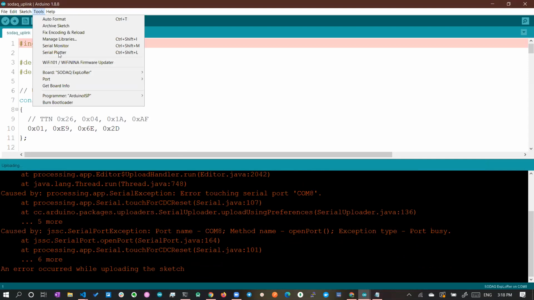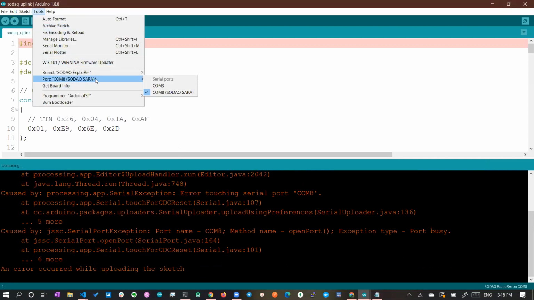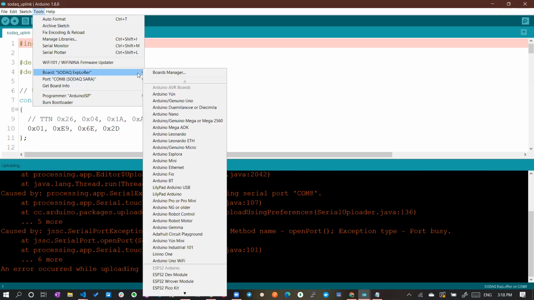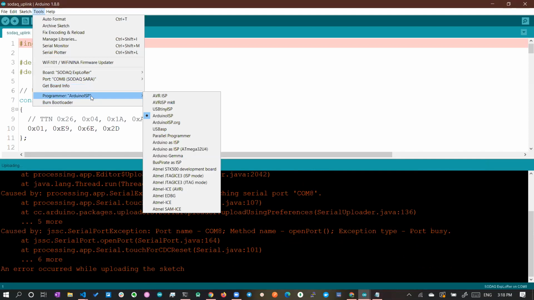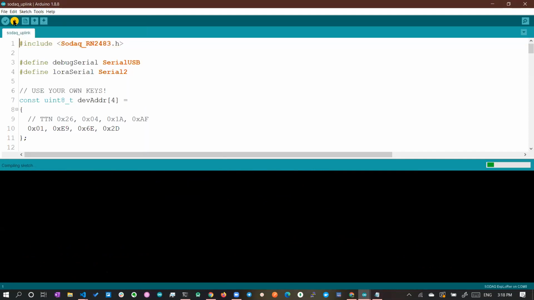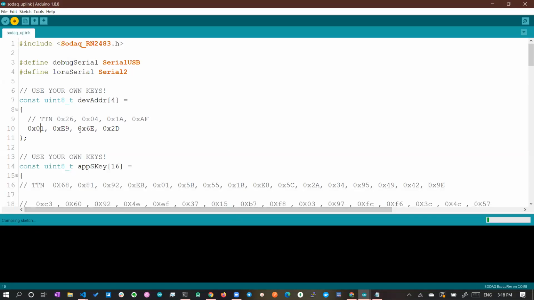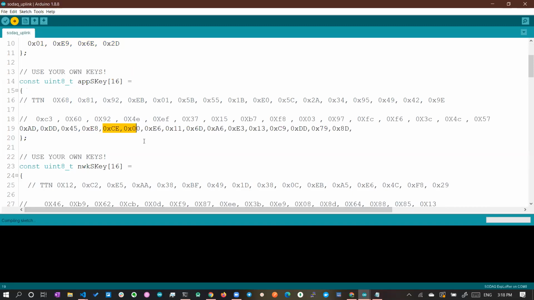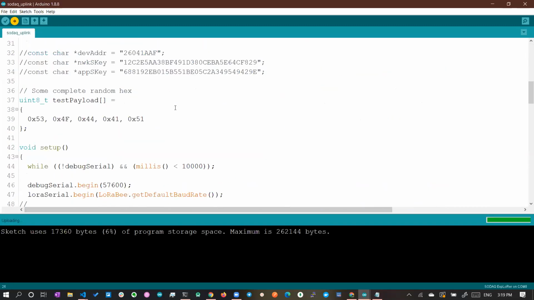I'm unplugging the device and connecting it to a different port. Now let's check. Okay, same port in Explorer and programmer. Now let's try to flash it. I'll explain through the code what will happen. Here again, the same device address, app session key, and network session key are given. I've commented out some previous code for my purpose.